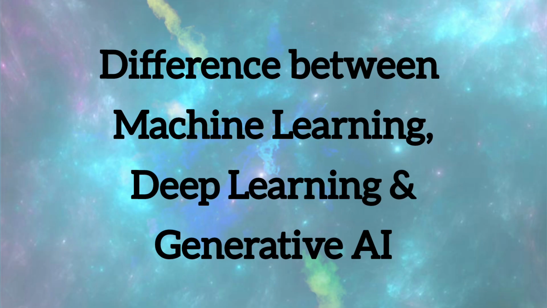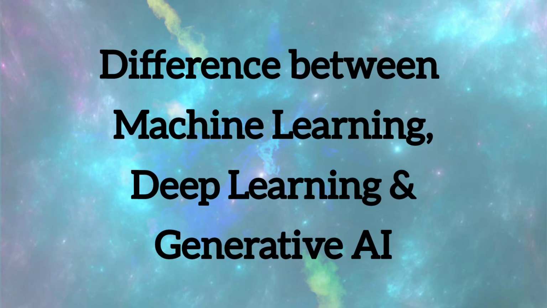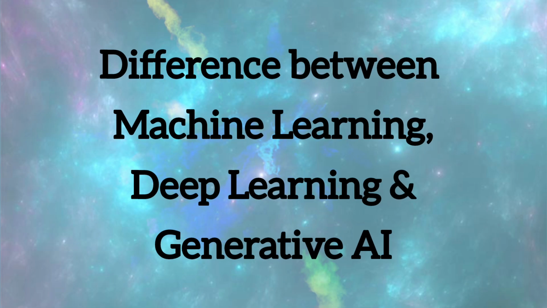We have already worked with machine learning. We are already familiar with deep learning. So what is special in generative AI? So now we have to concentrate. We have to learn the differences between machine learning, deep learning and generative AI. Machine learning is a subset of AI, artificial intelligence, where machines learn patterns from data and make decisions without being explicitly programmed.